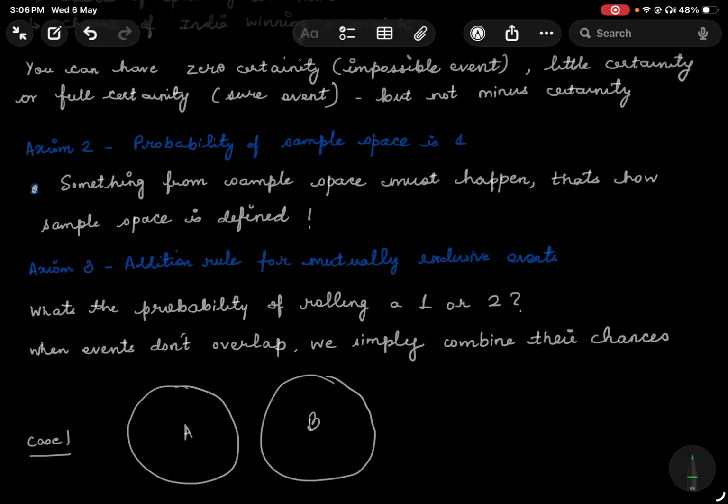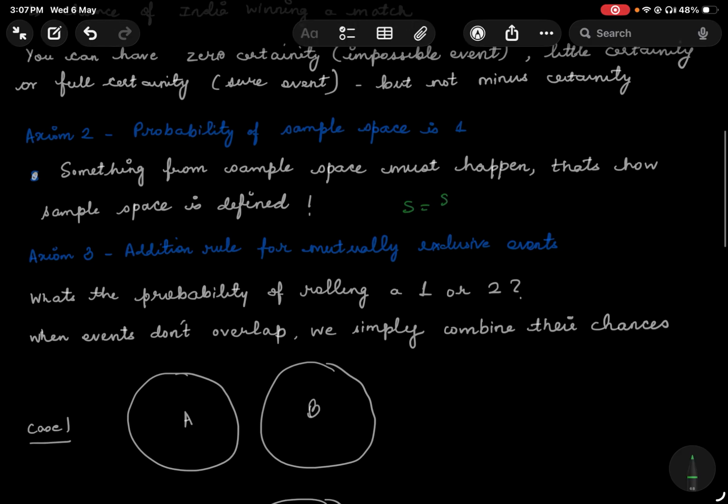Coming to the second thing which we should think about, the probability of the sample space is 1. Now we have talked about sample spaces and random experiments in great depth, and you know that if I have a random experiment and I ask you what the sample space is, it is a set of all possible outcomes, right? If I roll a die, in that case, this is my sample space, right?